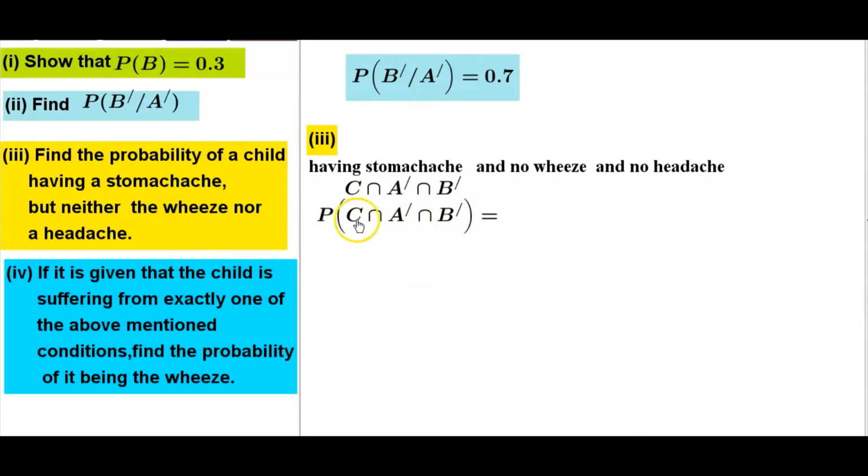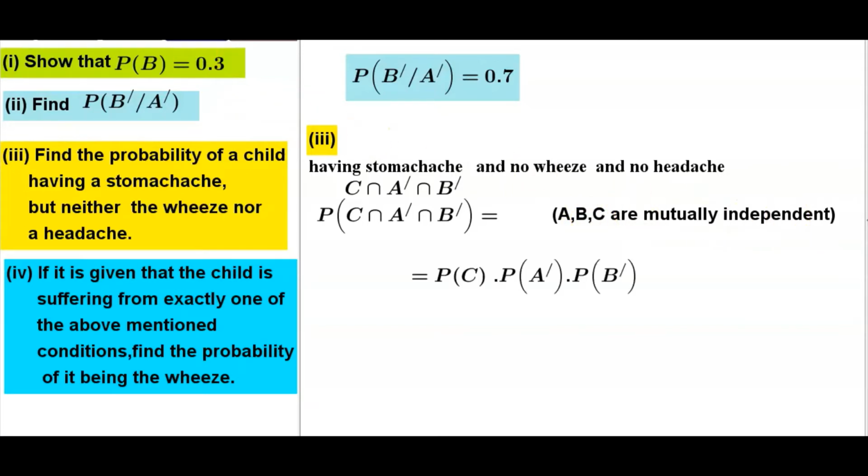So, what is the probability of C intersection complement of A intersection complement of B? Using this statement A, B, C are mutually independent, we can write like this one.